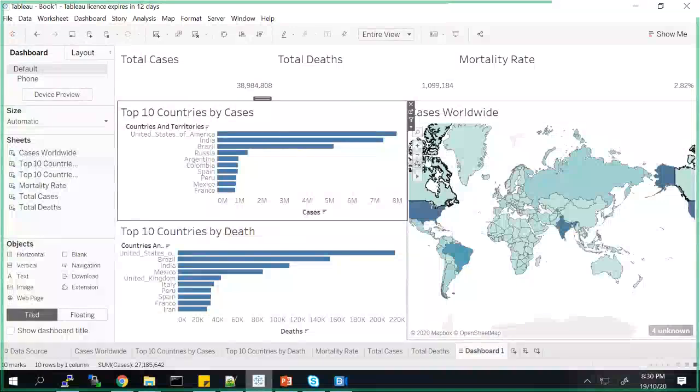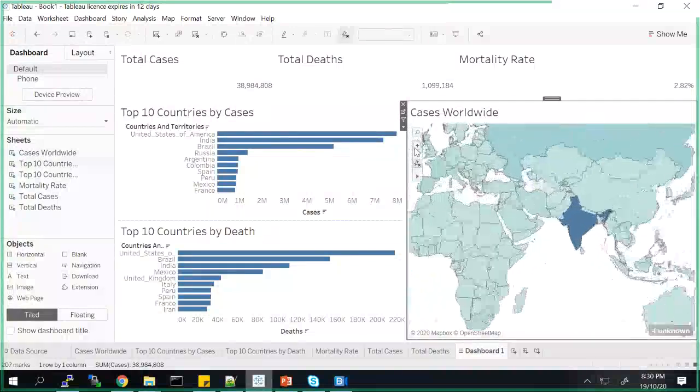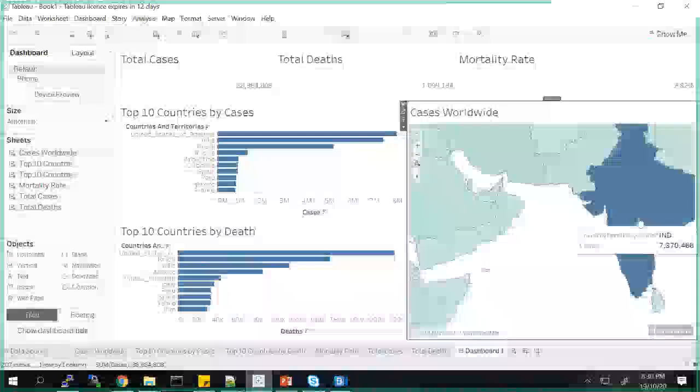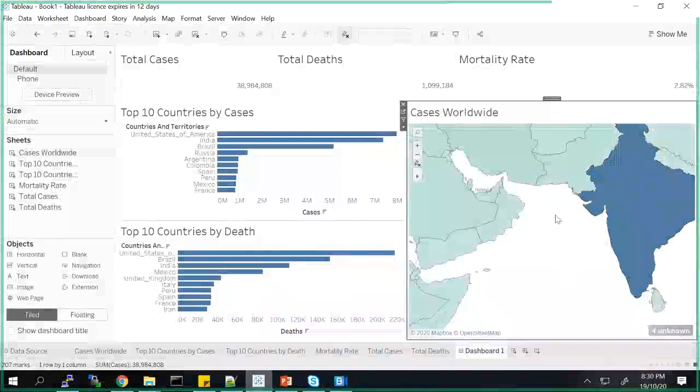As I was seeing here, if I zoom out, it has deciphered the state boundaries as well. Since this data doesn't have the state level, it is not showing. But if you have the data at your state level, you should be able to see it. So we just need to have the manual geocoding. Yeah, geocoding.